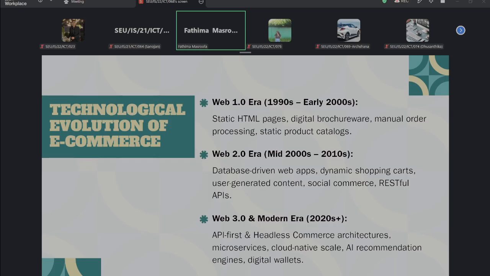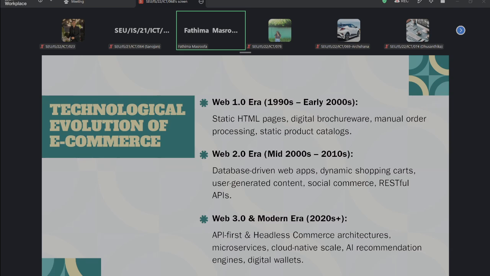The customer could look at the products, but many processes were still manual. Any process in this era would be manual, but the customer could look at the products only. So this is what happens in the Web 1.0 era technology, right?